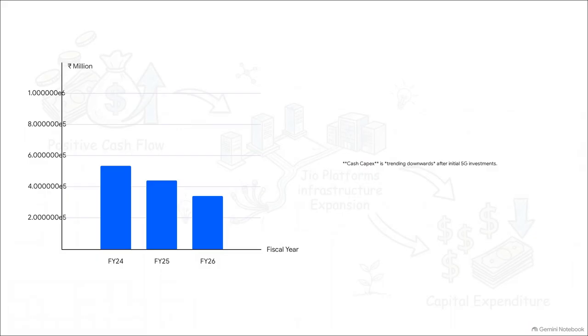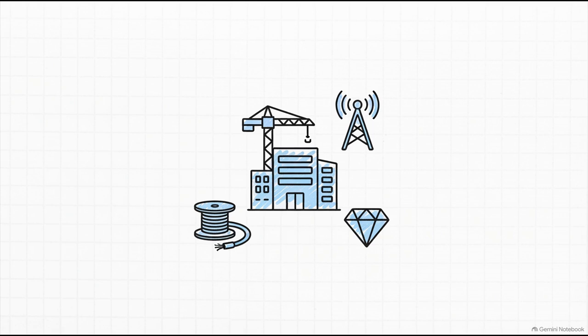Generating all that operating cash is really only half the story. In stark contrast to the rising operating cash flow we just talked about, cash Capex is actually trending downwards. In fiscal 2024, cash Capex was a staggering 535 billion rupees. But by fiscal 2025, it dropped to about 442 billion. And by fiscal 2026, it fell even further to roughly 341 billion rupees. So where is all this money actually going?